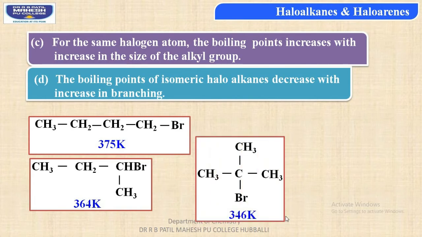Next students, the third isomeric form. In this case, again the branching has increased. The name of the molecule is 2-bromo-2-methylpropane. With the increase in the branching, the boiling point has reduced to 346 Kelvin. So students, from this example, it is very clear that if isomeric structures of the haloalkanes are there, then with the increase of the branching, the boiling point gradually decreases.